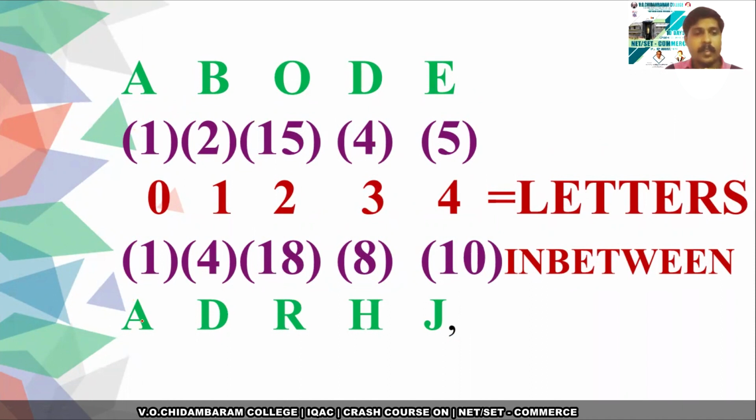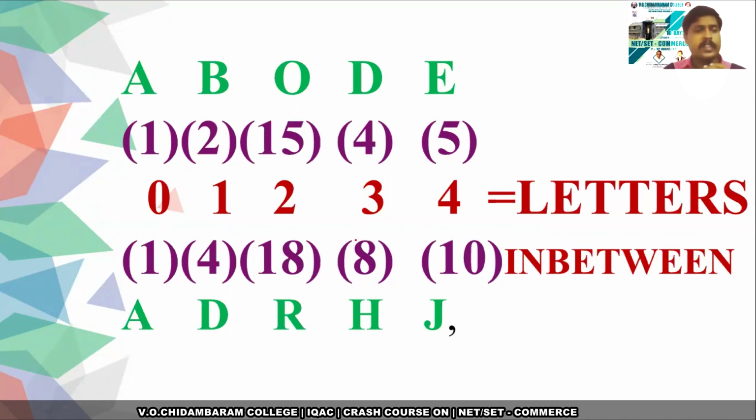which means the difference between the first letter of the given word and the word to be found will be 0. The difference between the second letter of the given word and the word to be found is 1. Likewise, it's an increasing sequence.